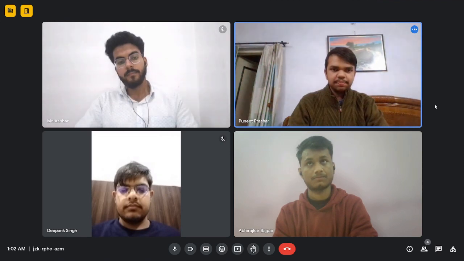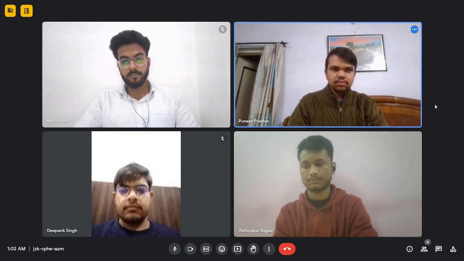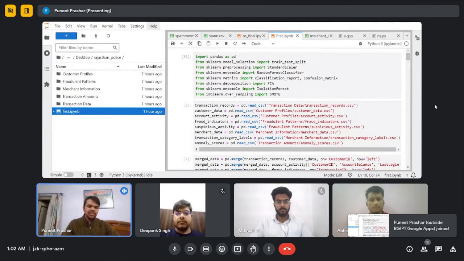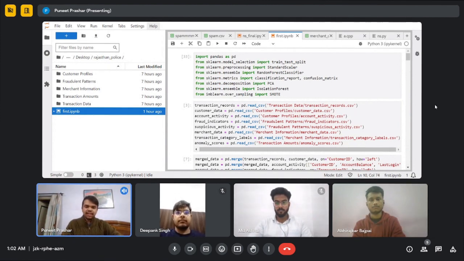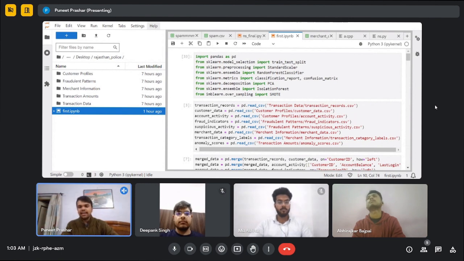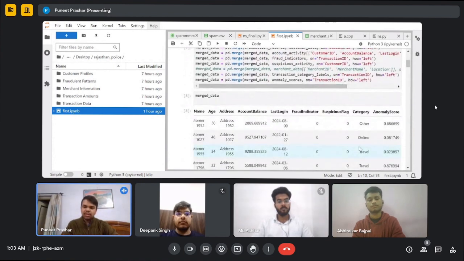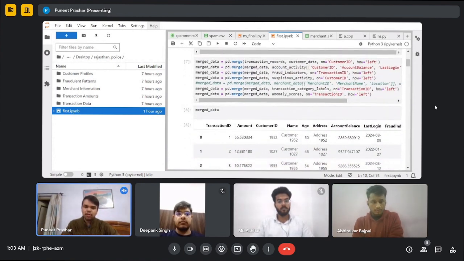I'll be sharing my screen. So in this project, we are provided with some data which includes customer profiles, fraudulent patterns, merchant information, transaction amounts, and transaction data. Using this data, I have made an ML model which predicts whether the transaction which happened is legit or a fraudulent activity. Initially, we have taken the input using the sklearn, the pandas library and other libraries, as the entire ML model is made in Python. We have merged these data sets so that they can be used as a whole whenever required.